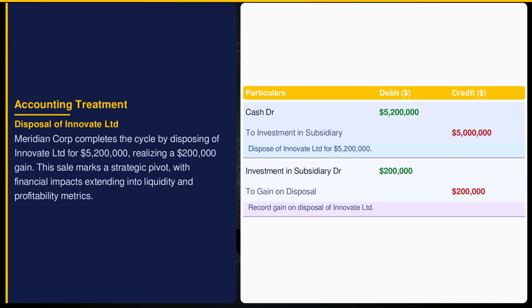divestment. International Financial Reporting Standards 3 requires accounting for gains, illuminating the disposal's financial impact and enhancing Meridian's liquidity and profit position.